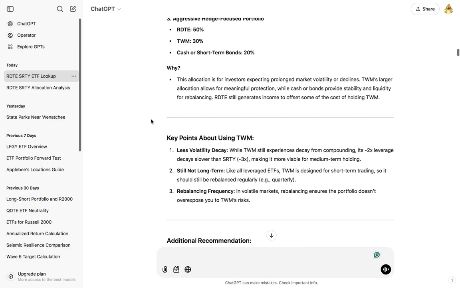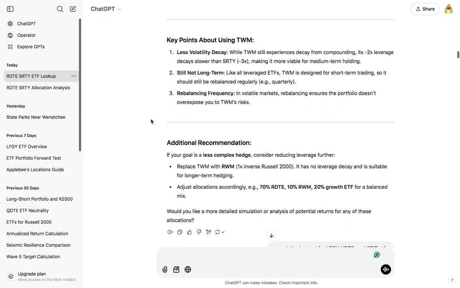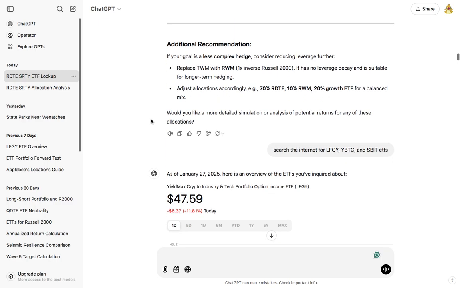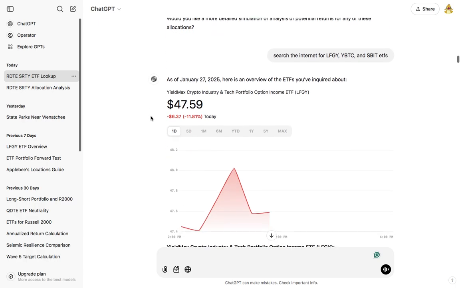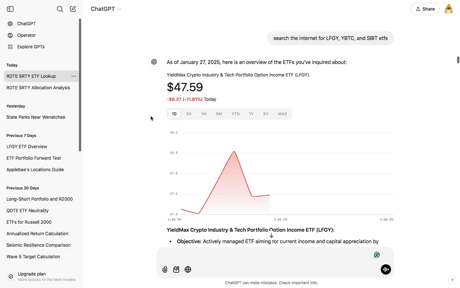So going down further and further, TWM has less volatility decay, still not a good long-term idea, and the rebalancing frequency was to reinsure that the portfolio doesn't overexpose me to TWM's risk. If your goal is a less complex hedge, consider reducing leverage further. Replace TWM with RWM, 1x inverse Russell 2000. It has no leverage decay and is suitable for long-term hedging. Adjust allocations accordingly. And I said, what about LFGY, YBTC, and SBIT?